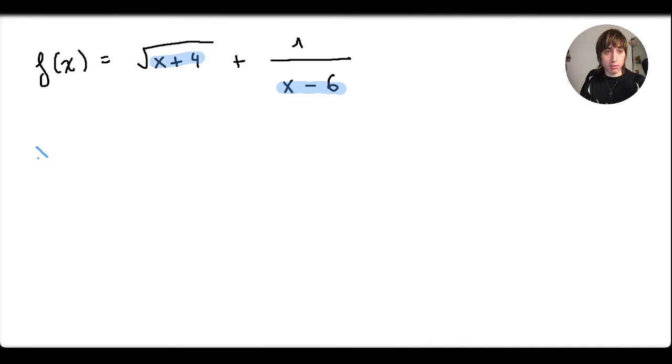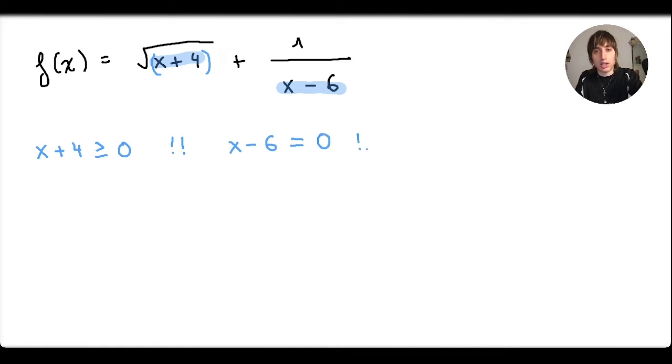First of all, I must make sure that x plus 4, so whatever is inside the root, is always 0 or greater. So 0 or positive, but never negative. That's the first thing I must make sure. The other thing I must make sure is that x minus 6 never equals 0. Or you can just study when x minus 6 will be 0, and then make sure that you don't put that input in the domain. So let's solve these two conditions we're studying.